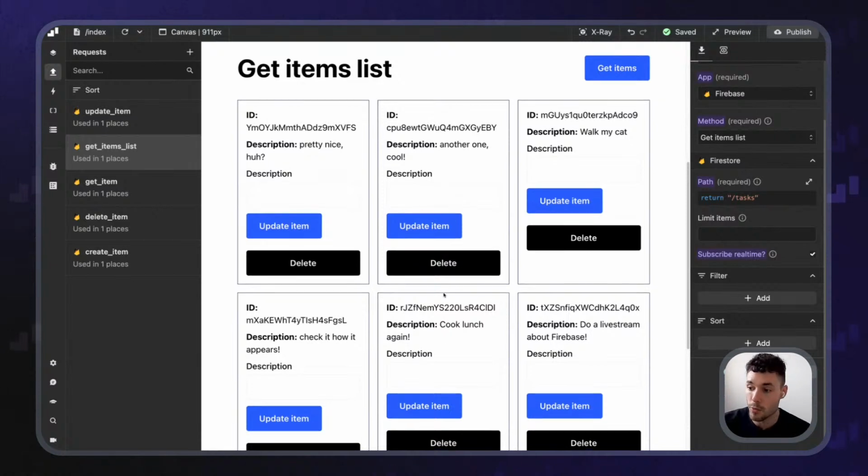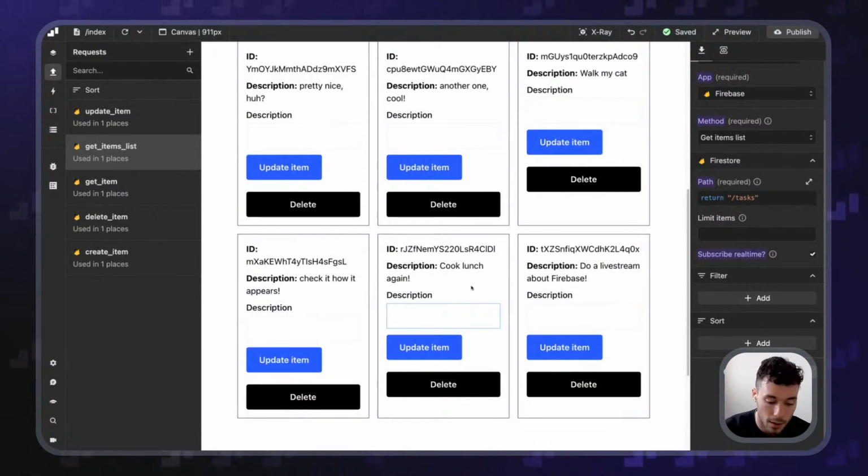All we're doing is, hey, when we're submitting this, I've submitted this one. When we're submitting this, we're dynamically getting the data of the item that we just submitted and sending it to Firebase like this. Okay.